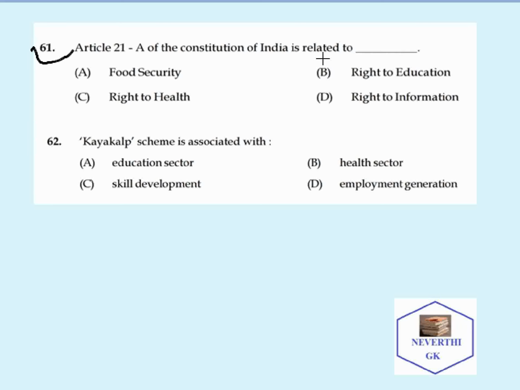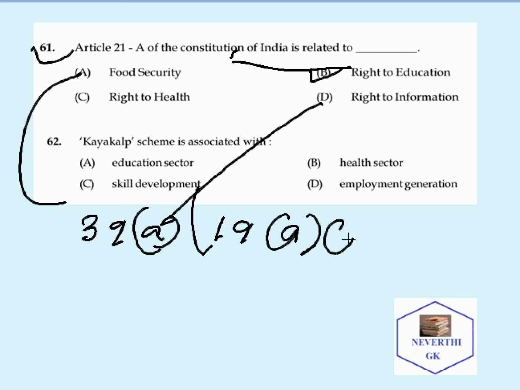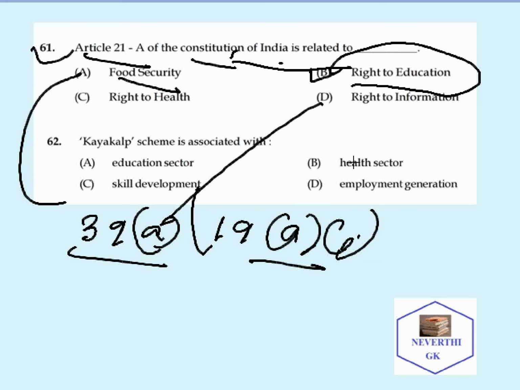Article 21 of the Indian Constitution is related to whom? The correct answer is right to education. And as far as food security is concerned, the related article is 39A. And as far as the RTI, right to information, is concerned, the related article is 19(1)(a). So these articles can be remembered. Article 21 is related to the right to education.